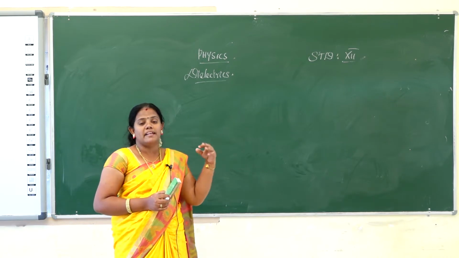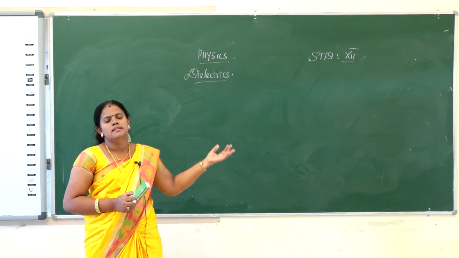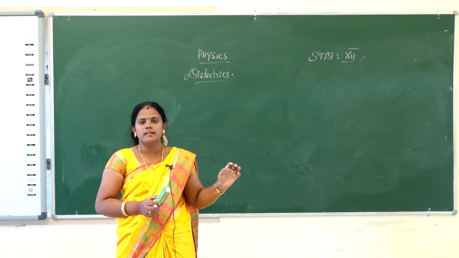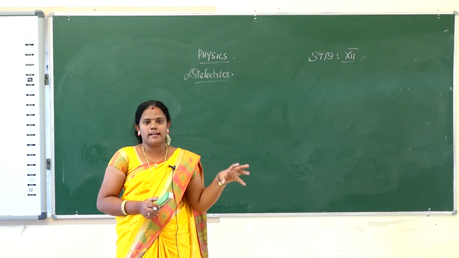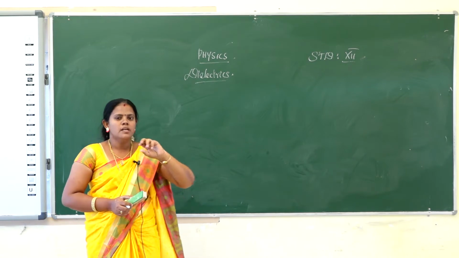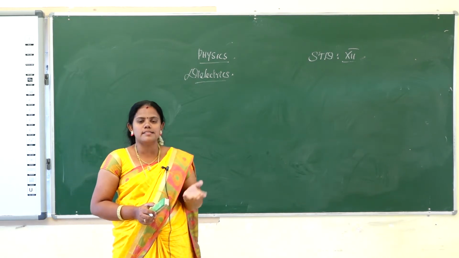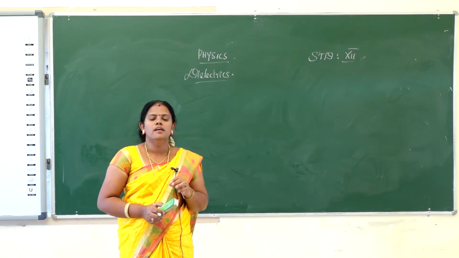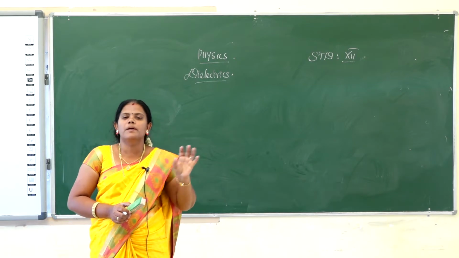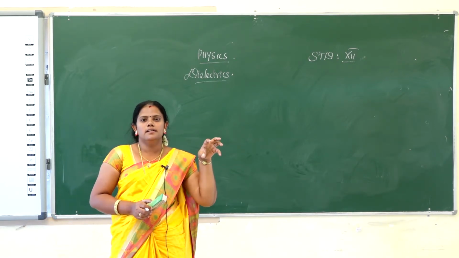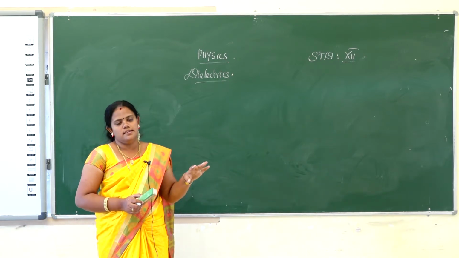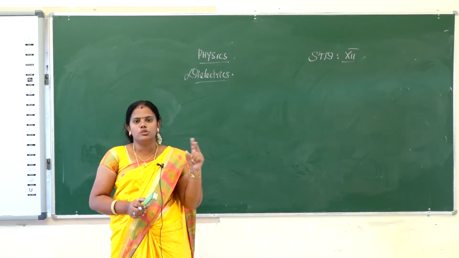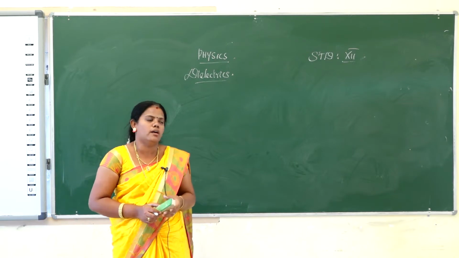So when some electric field is applied to the dielectric, the electrons do not move, but they will be arranged in a specific manner. That is called a dielectric. There are no free electrons in a dielectric. Suppose you apply an electric field, the charges will not move freely, but they will be realigned from one side to another side. It will just be realigned. Then dielectrics will be classified into two types, non-polar and polar.